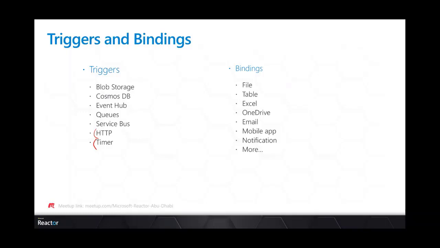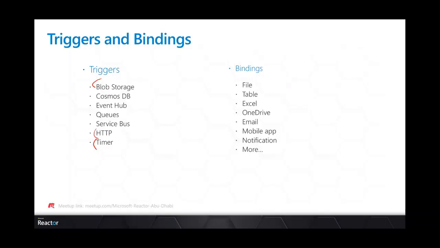But we have other triggers that are integrated directly with Azure sources, such as blob storage. Blob storage is an Azure service, and within the storage account we can use other subservices like table and queue. With blob storage we can manage our blobs, our files.